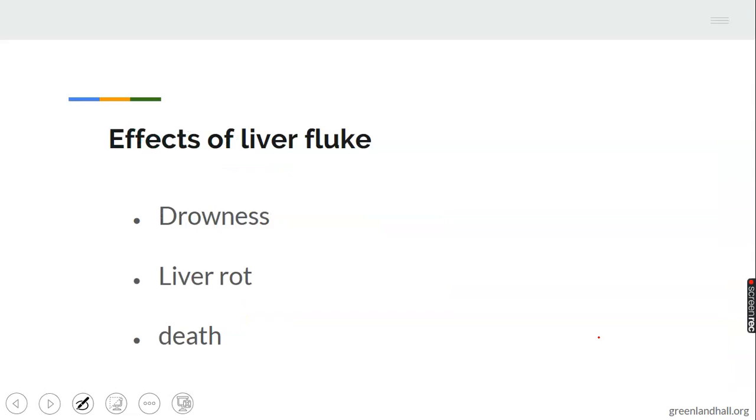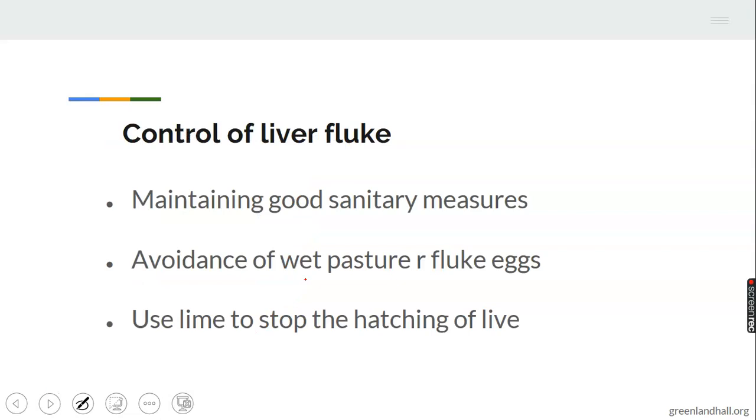Effects of liver fluke. One, we have drowsiness, liver rot, and it can lead to sudden death. Death without symptoms. Let's take note of that. Control of liver fluke. How would you control liver fluke? One, maintaining good sanitary measures.